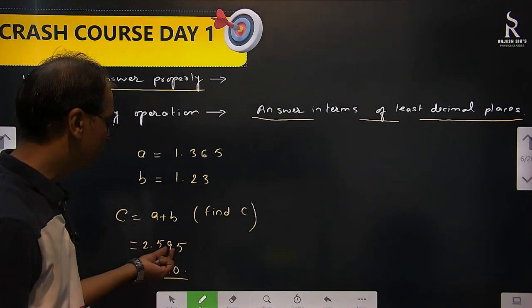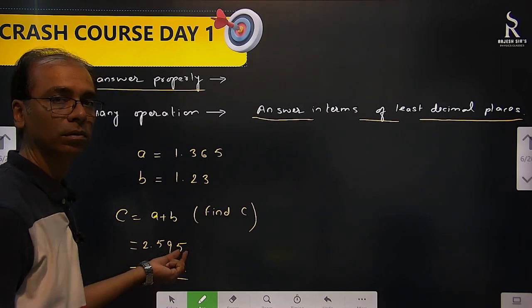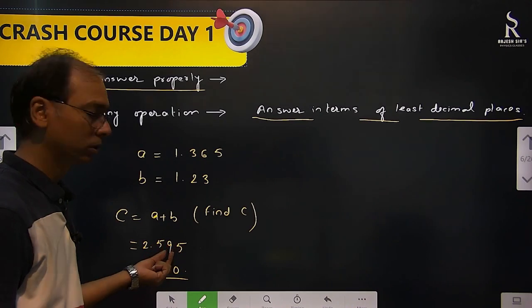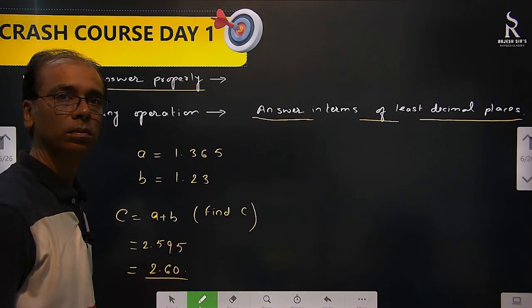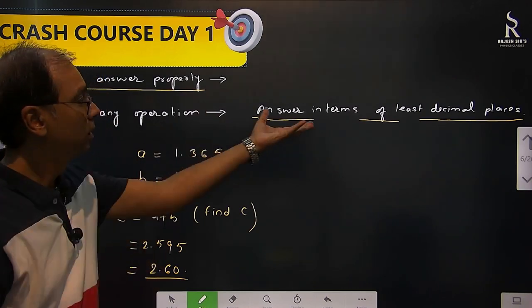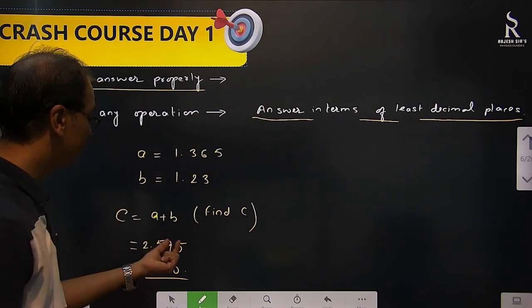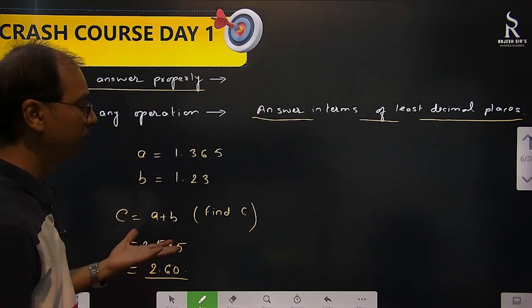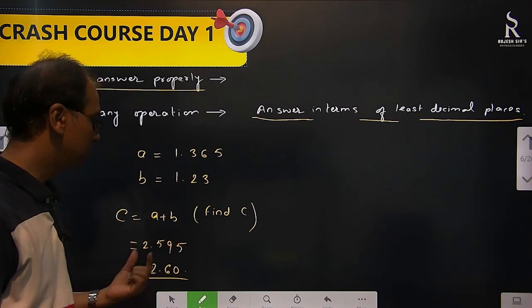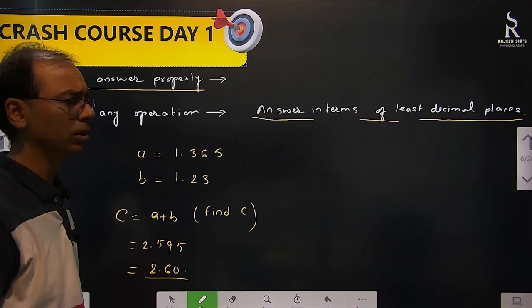Because of rounding up, this is an odd number. This is 5, so I added 1 into that. That becomes 2.60. Clear? 2 things we have used. One is this, and also rounding off with the 5. Previously we studied, no? If this is odd, it will increase by 1. So I increase it. 2.60.